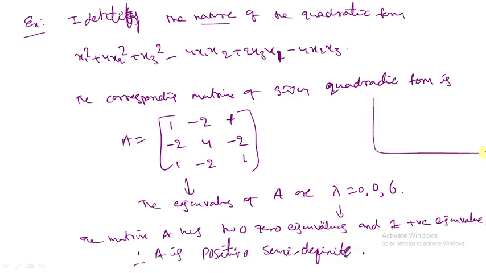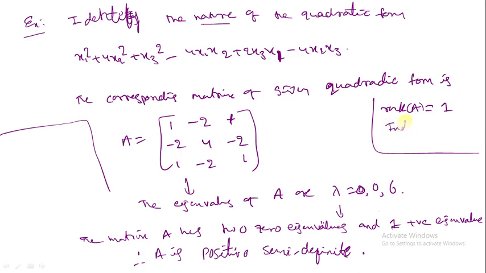What is the rank of A? Rank of A is the number of non-zero eigenvalues. How many non-zero eigenvalues? Only one. The rank is 1. You can check it. Now generally we get the canonical form, converted with the coefficients as eigenvalues. If asked the index, we get 1. The index of the quadratic form is 1.